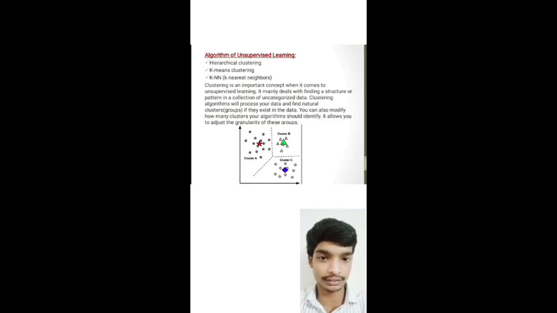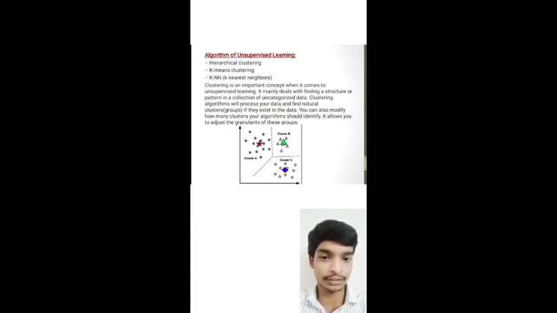And unsupervised learning. Unsupervised learning is a machine learning technique where you do not need to supervise the model. Instead, you need to allow the model to work on its own to discover information. It mainly deals with unlabeled data. Algorithms for unsupervised learning: hierarchical clustering, k-means clustering, KNN, k nearest neighbors.